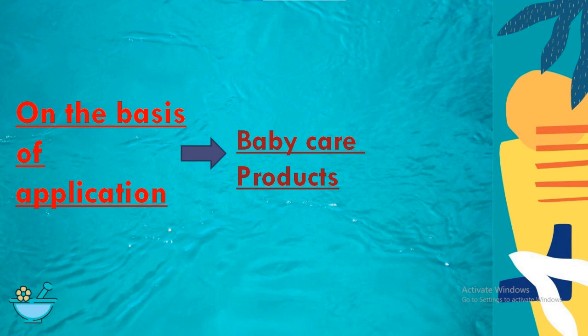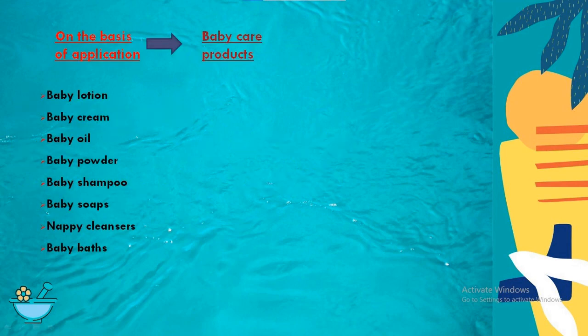So there is a special section in industry and certain processes during formulation that will be discussed later in our next video. Under baby care products come baby lotions, baby cream, baby oil, baby powder, baby shampoo, soap, nappy cleanser and baby baths.